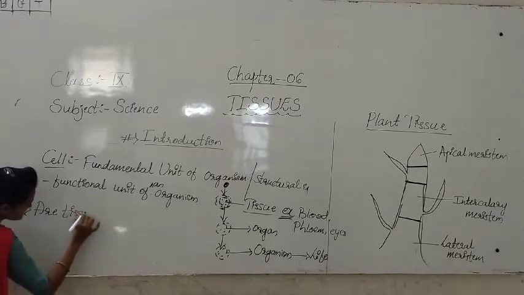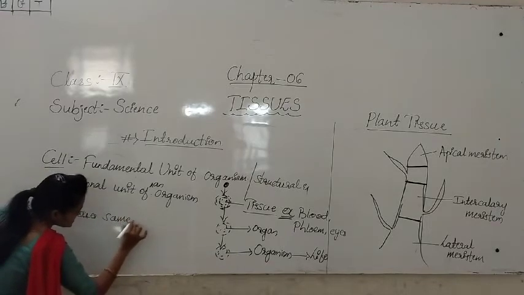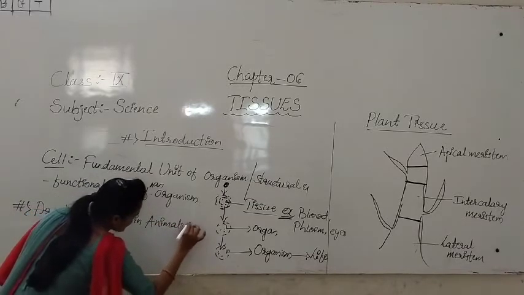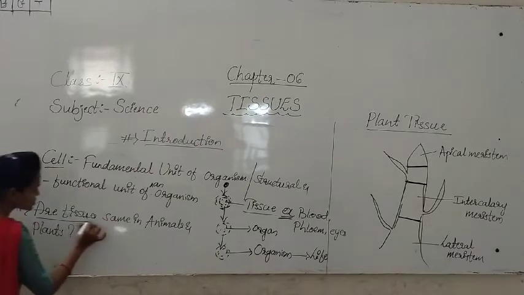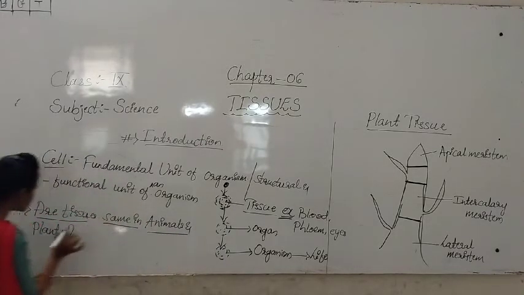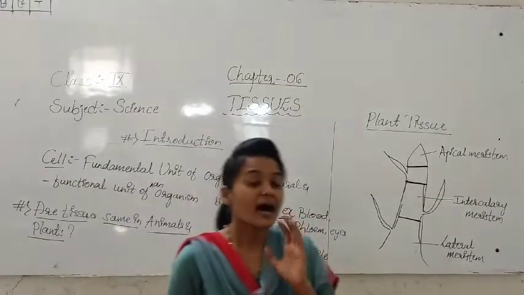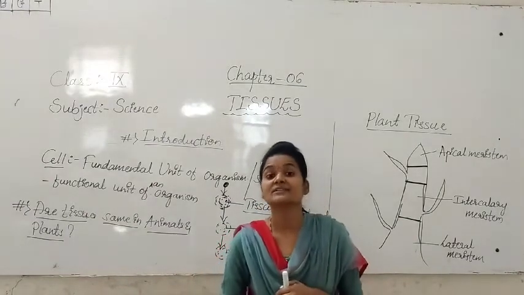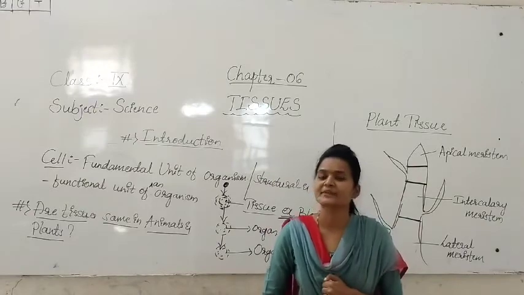So, are tissues the same in animals and plants? This is the question. See, are tissues the same in case of animals and in case of plants? So students, we have to discuss about this. Are they the same or different? If they are the same, what is the reason? And if they are different, what is the reason that we have to discuss?